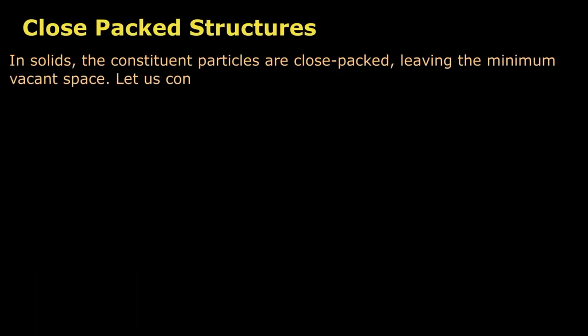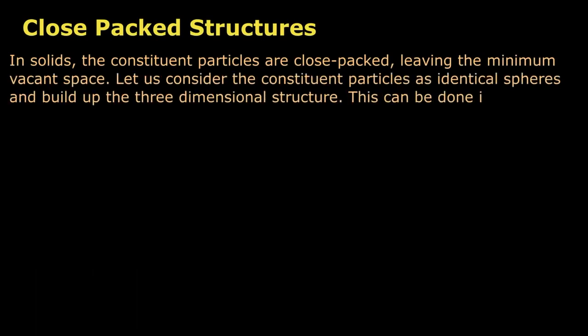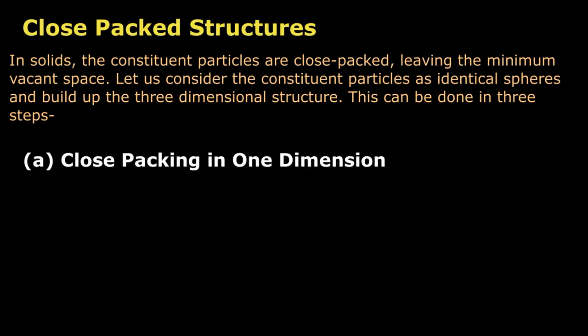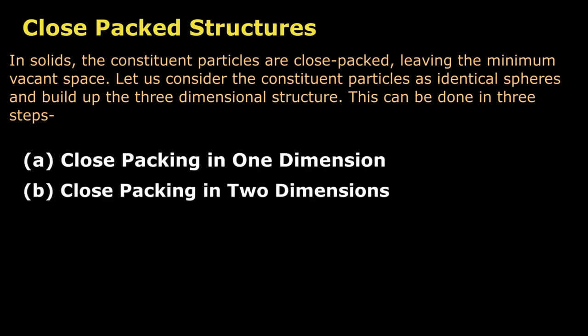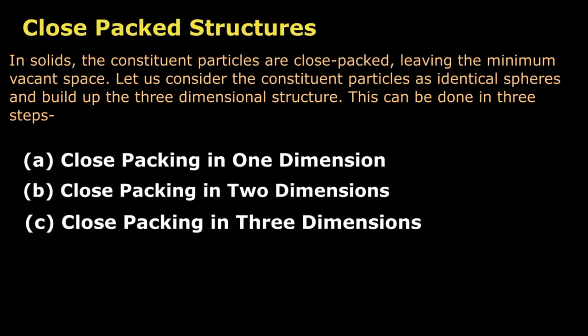Close packed structures. In solids, the constituent particles are close packed, leaving the minimum vacant space. Let us consider the constituent particles as identical spheres and build up the 3-dimensional structure. This can be done in 3 steps. A. Close packing in 1 dimension. B. Close packing in 2 dimensions. C. Close packing in 3 dimensions.